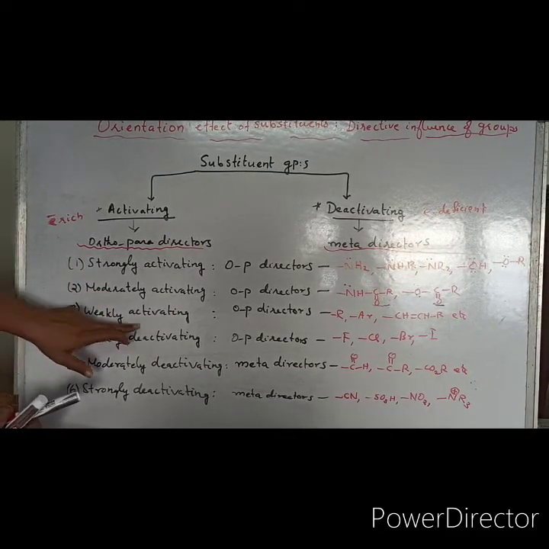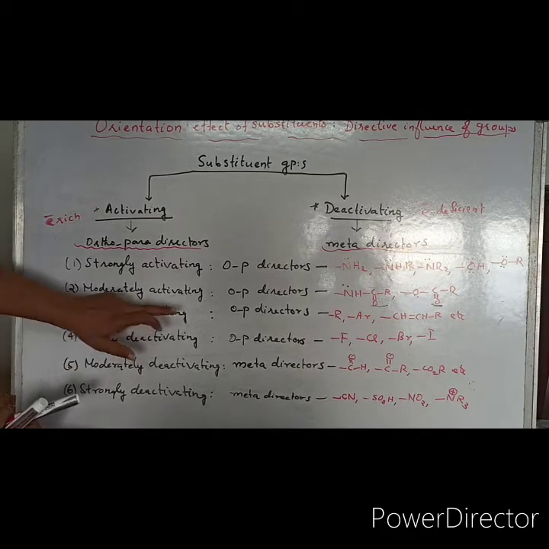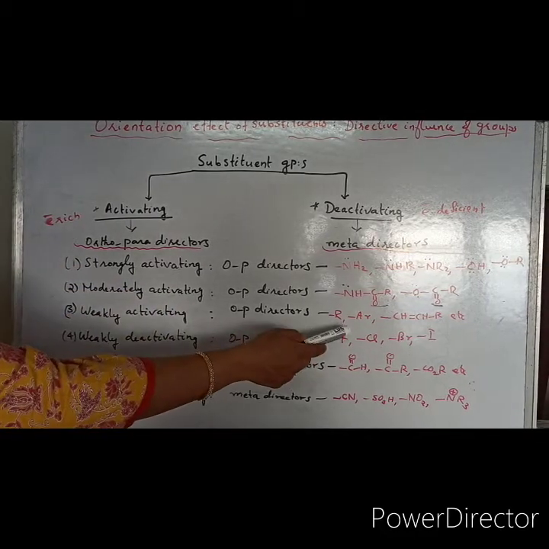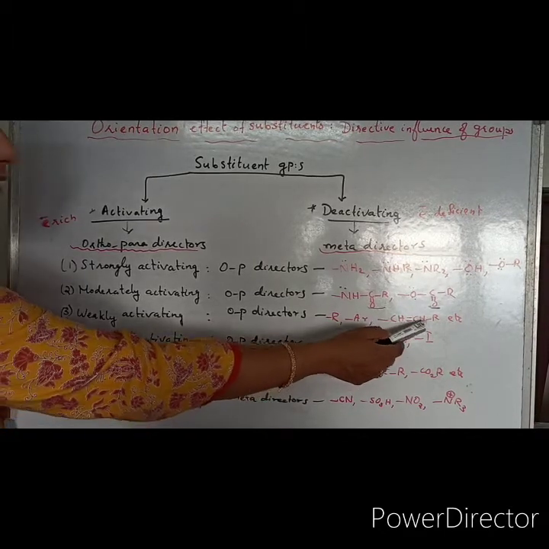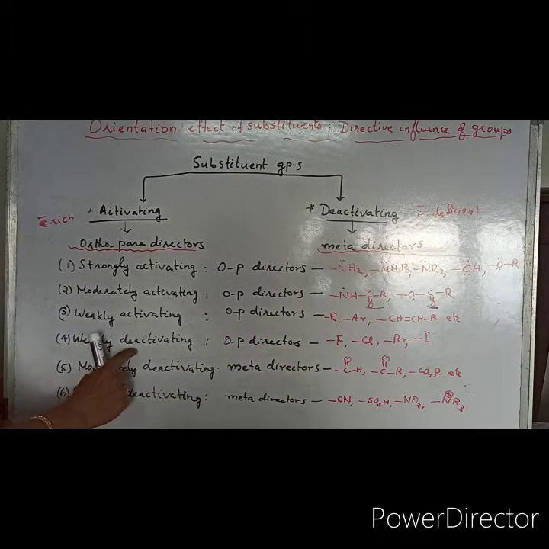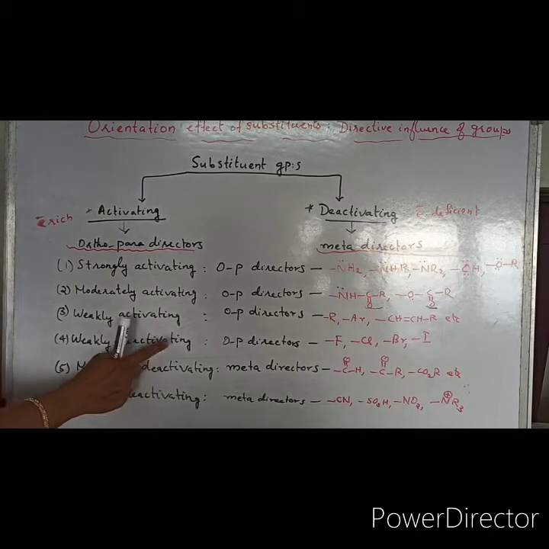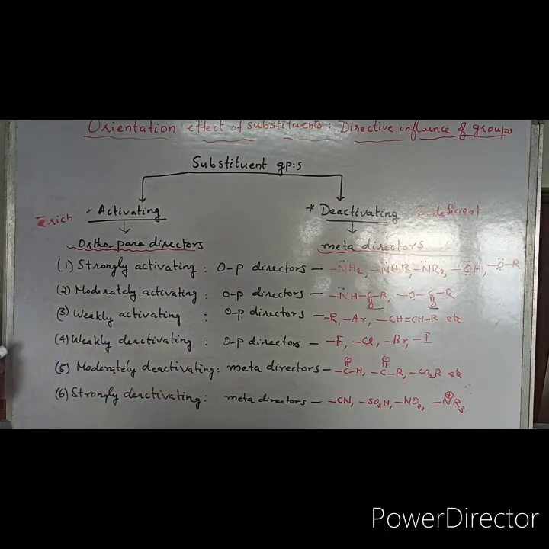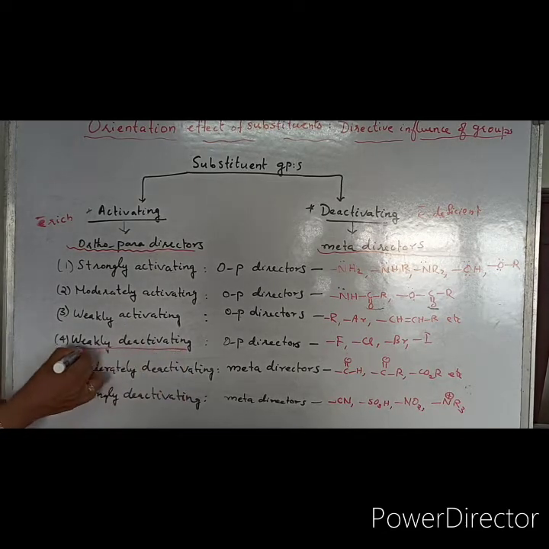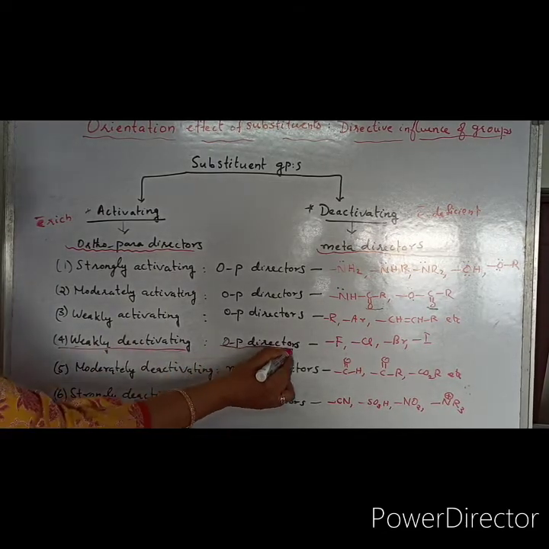Next is weakly activating groups. Weakly activating groups are also ortho-para directors, which include alkyl groups, aryl groups, alkenyl groups, etc. Next is weakly deactivating groups. Here you have to remember that the weakly deactivating groups are also ortho-para directors.